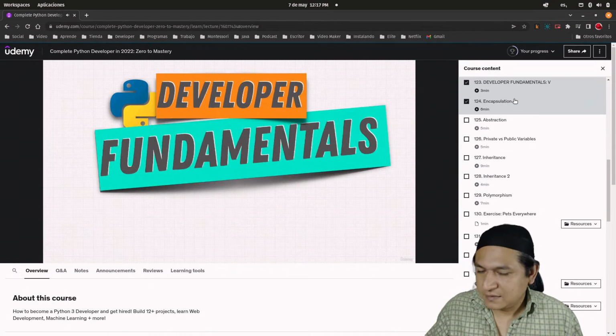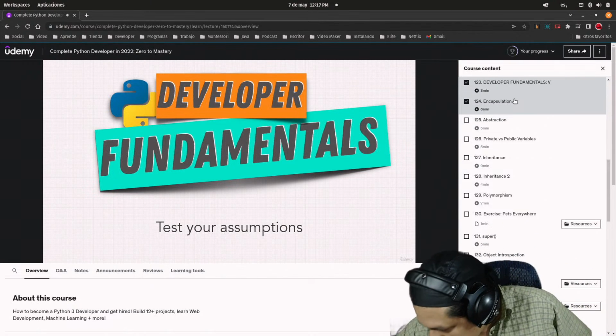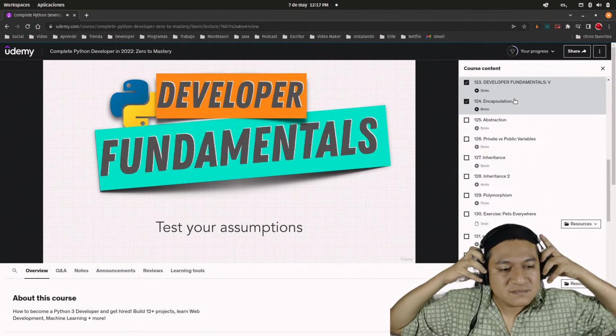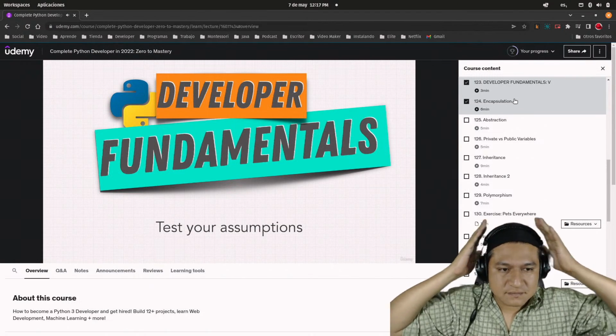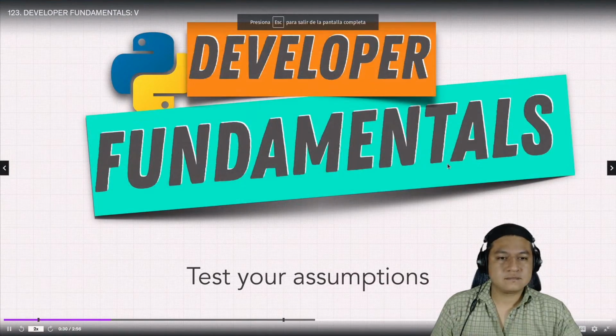Welcome back to another developer fundamental. What is it? It's to test your assumptions. What do I mean by this? Well, anytime you learn something new, maybe something I'm teaching you, or something another instructor or book or resource is teaching you, you want to test your understanding and your assumptions. Because you don't want to have any magic black box where things are happening that you don't understand. You want to know how things are working so you can explain it to people.